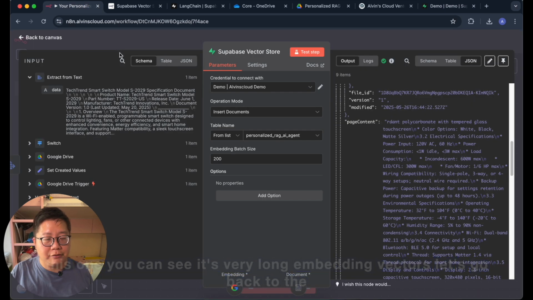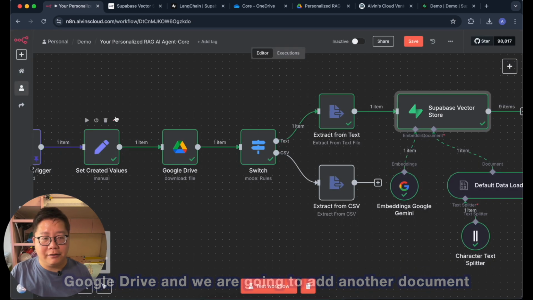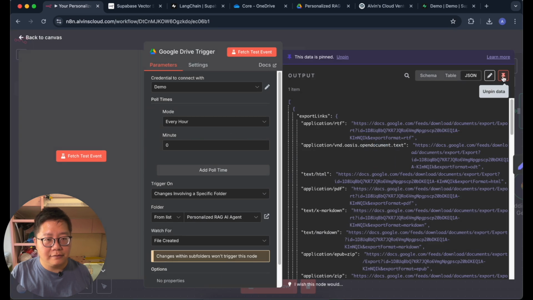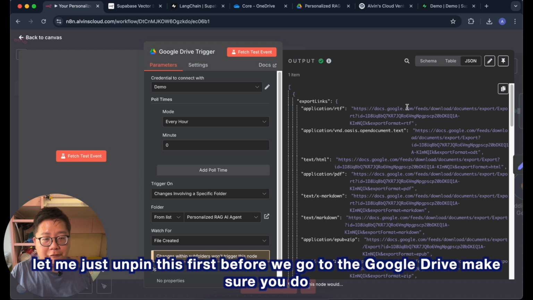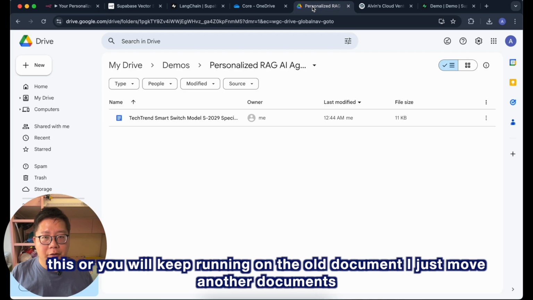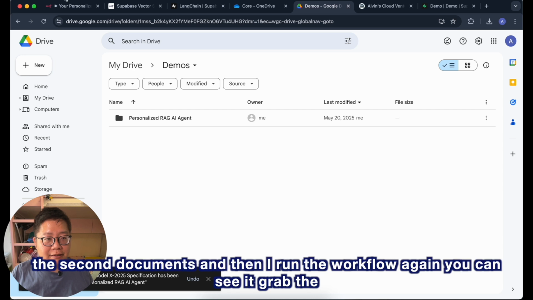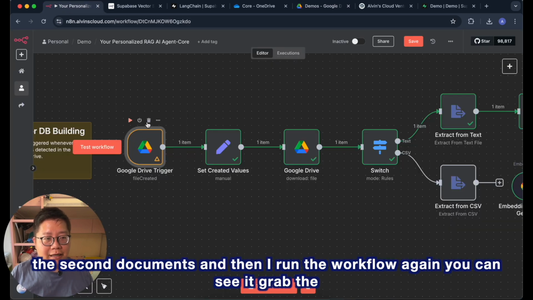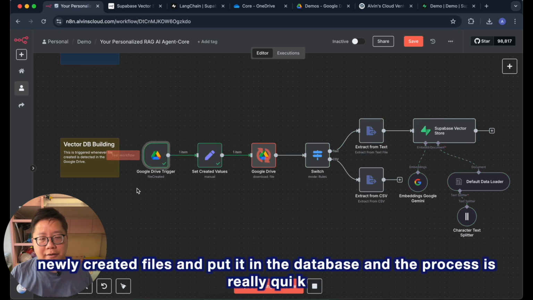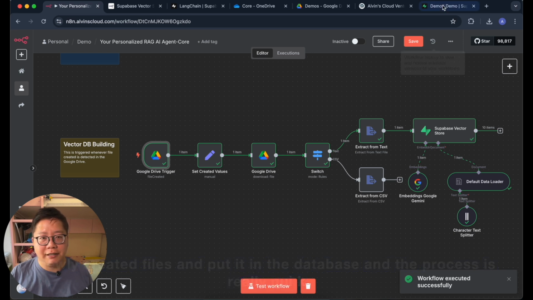Let's go back to the Google Drive, and we are going to add another document. Let me just unpin this first before we go to the Google Drive. Make sure you do this or you will keep running on the old document. I just move another document, the second document, and then I run the workflow again. You can see it grabbed the newly created file and put it in the database. And the process is really quick.